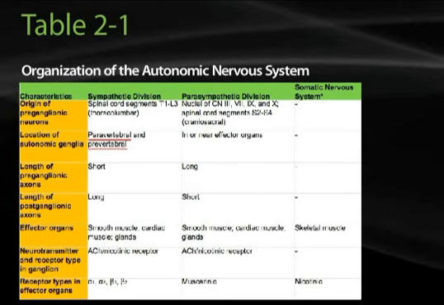The effector organs are quite broad. The sympathetic and parasympathetic divisions broadly innervate smooth muscle, cardiac muscle, and multiple glands, whereas the somatic nervous system innervates only skeletal muscle. There are some differences in the neurotransmitters and some similarities in terms of the ganglionic neurotransmitters. Both the sympathetic and parasympathetics use acetylcholine and nicotinic receptors, and at the effector organ, the sympathetic division uses various forms of adrenoreceptors, alpha 1, alpha 2, beta 1, or beta 2, whereas the parasympathetic uses primarily muscarinic receptors, and the somatic nervous system uses acetylcholine and nicotinic receptors.